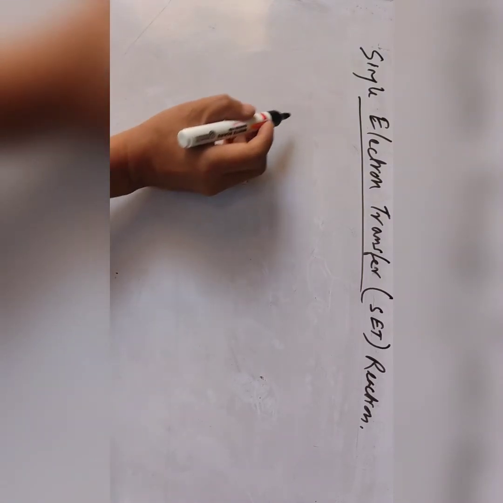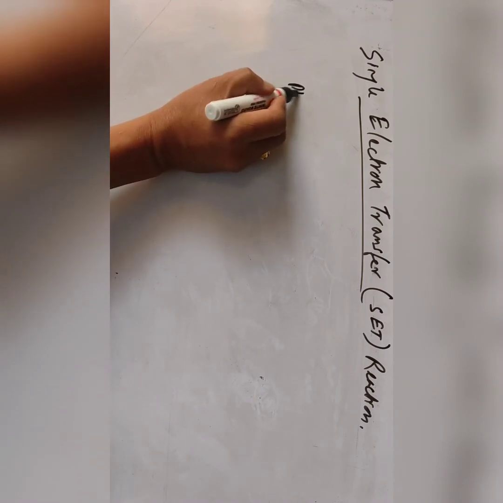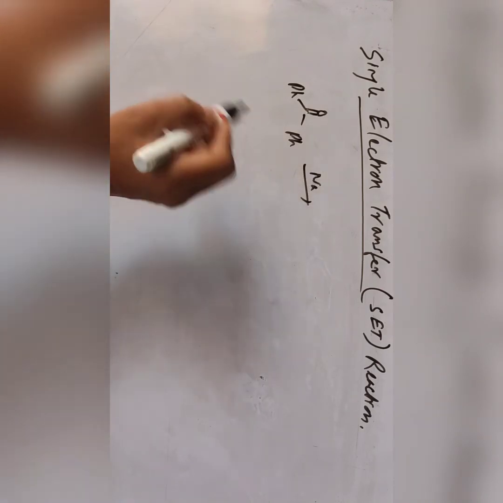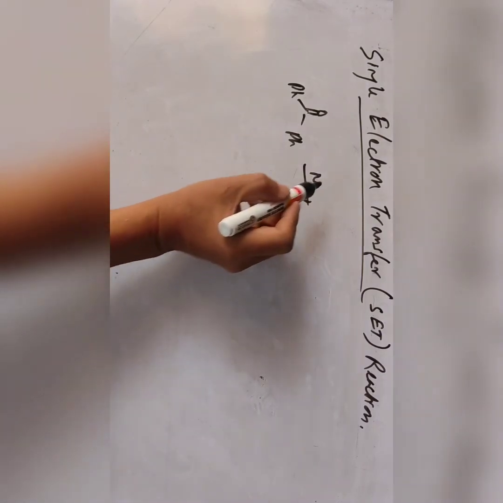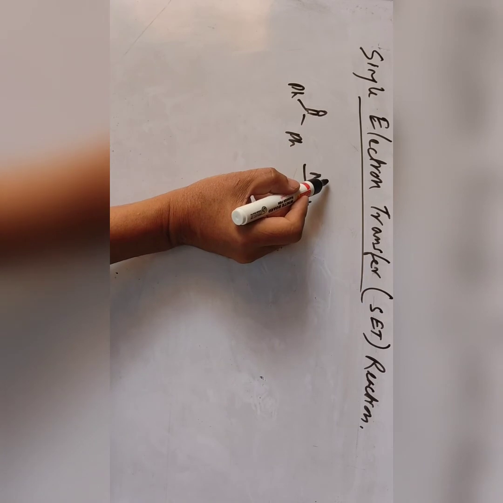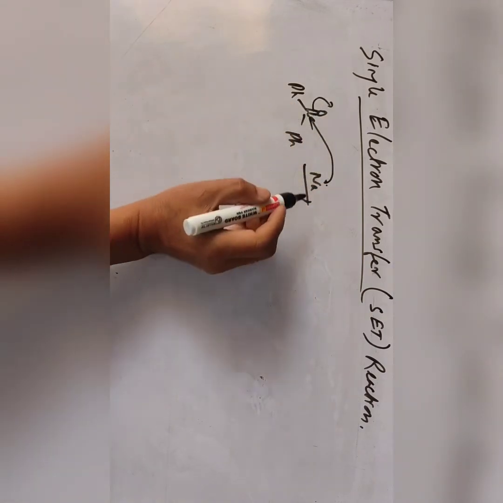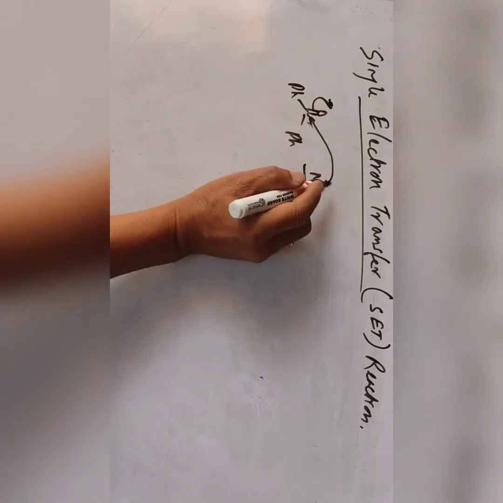Some reactions can take place by transfer of electrons from metals. Say, for example, benzophenone, with the phenyl groups here, when it reacts with sodium. One electron is transferred from the metal.